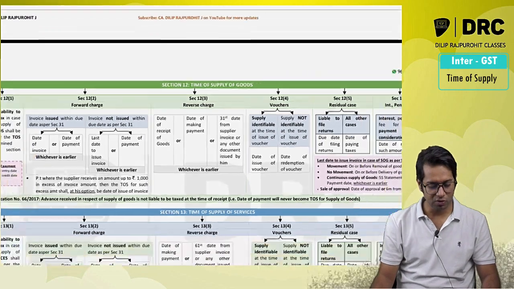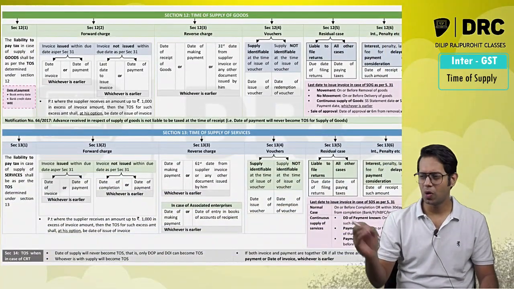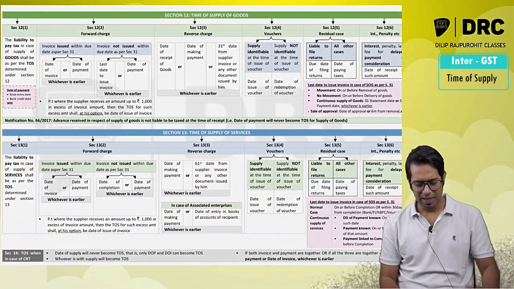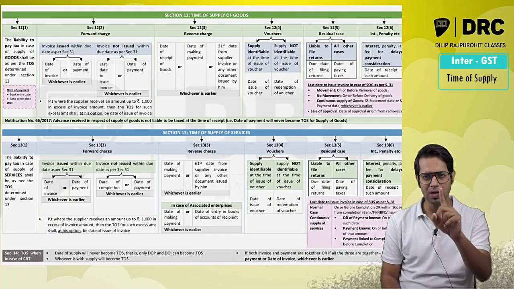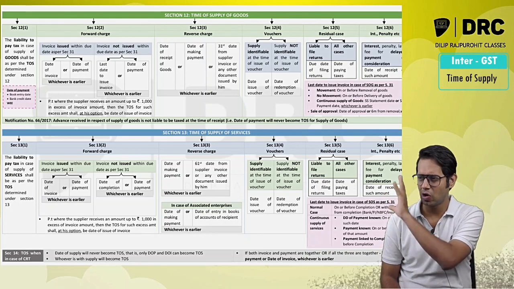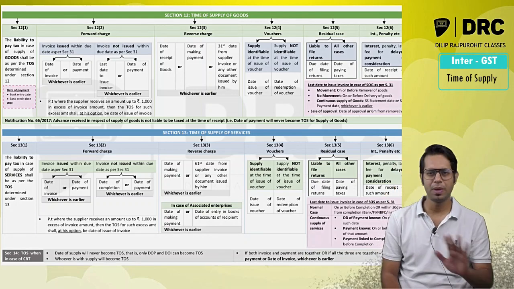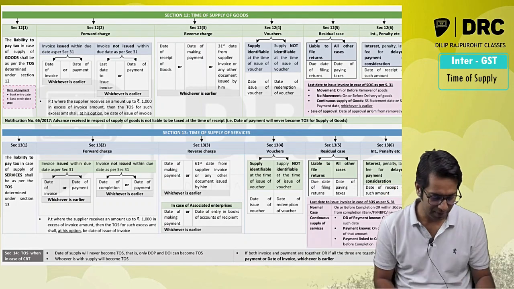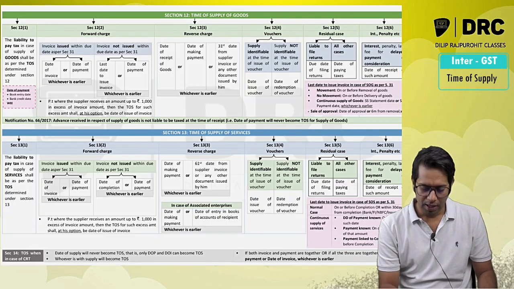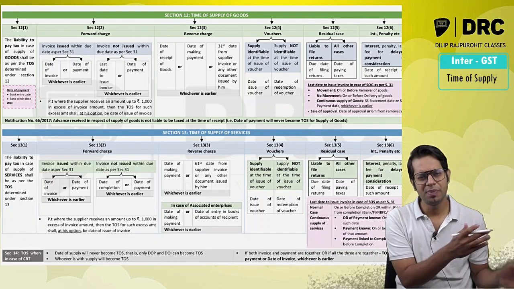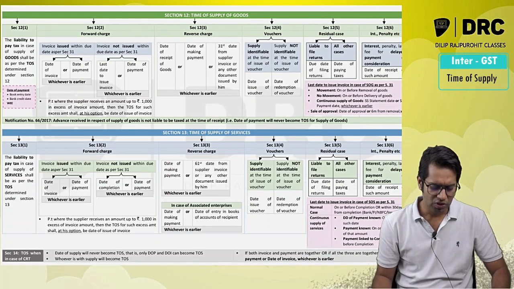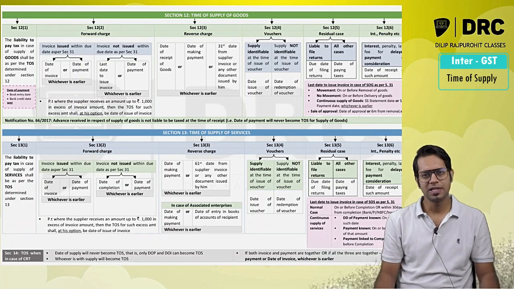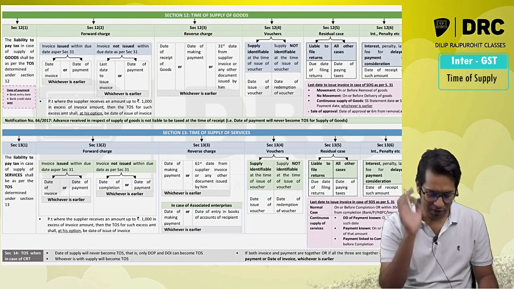The name of the topic is time of supply, and this topic does not have any amendments. Actually speaking, right from the beginning of the GST law, only one change was made in this entire topic, time of supply. Apart from that, there was no amendment or change made in this chapter. And that one change was made during the initial period only, right after 3 months of start of GST. So let me straight away start my discussion on this topic called time of supply.